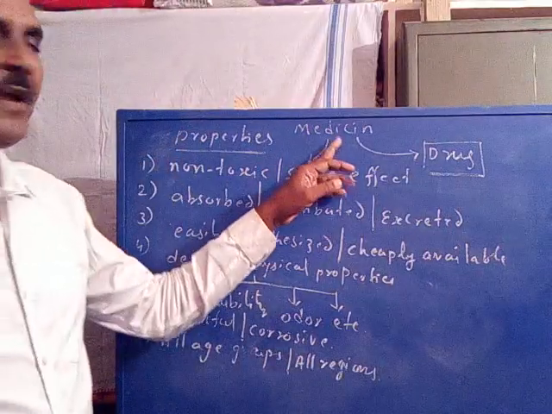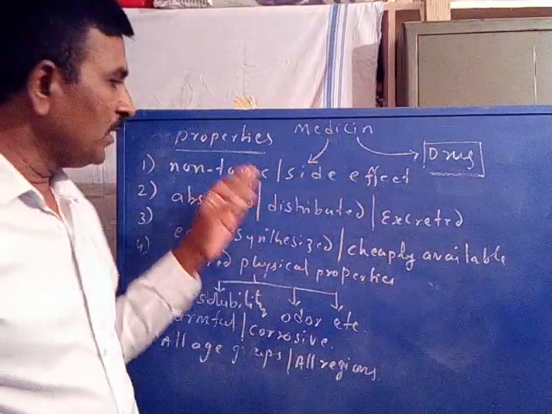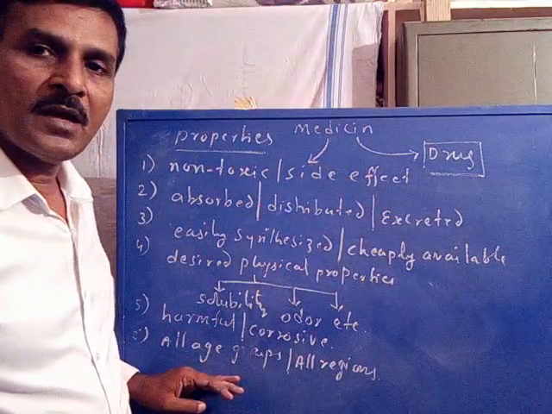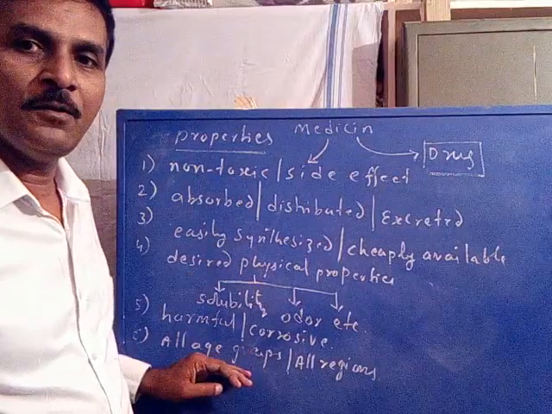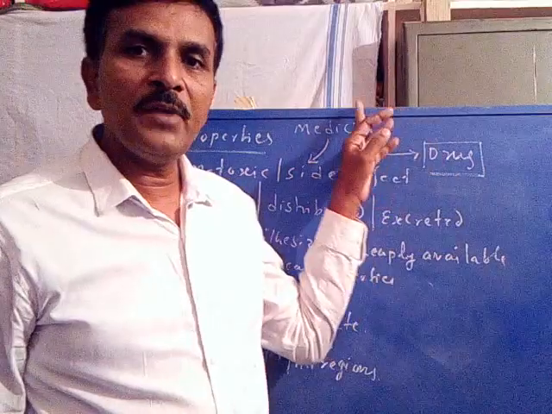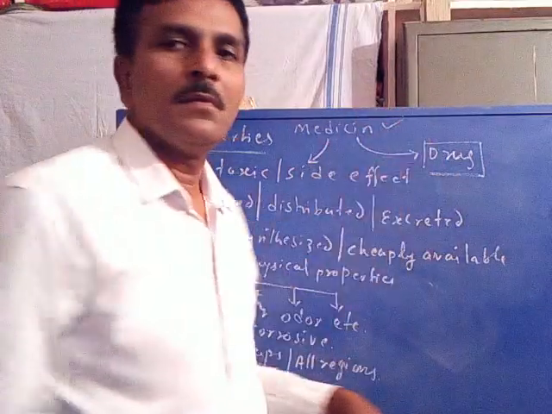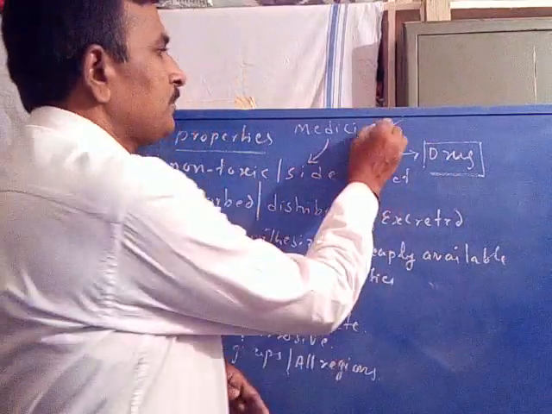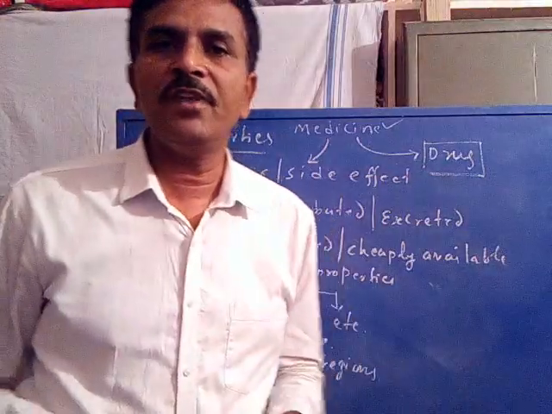Now, if a medicine fails to possess any one of these desired properties, it could not be considered a drug. It could be considered only a medicine. Only a medicine. Is it clear? So this is the definition of a drug.